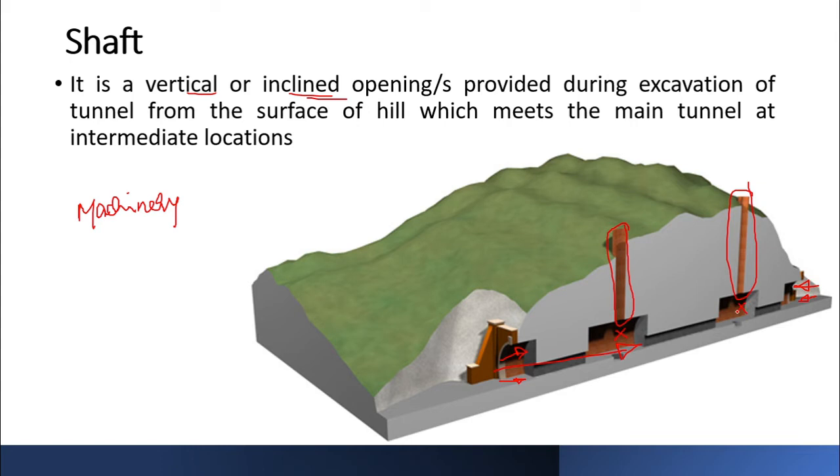Whatever machinery it is, if it's a TBM, you lower the TBM in parts, or if it's a normal drilling machine or blasting equipment, you'll lower those from here, and then you'll start excavating from these intermediate ends as well. So what will happen is simultaneously you are excavating at four different locations, which will obviously reduce the time required for this excavation.